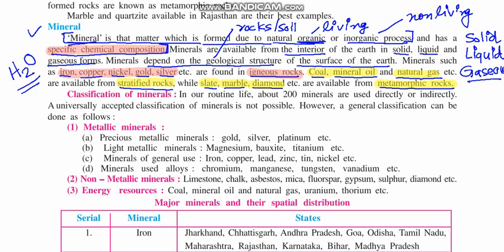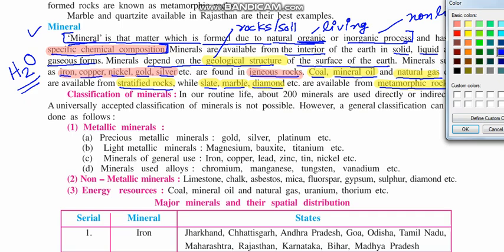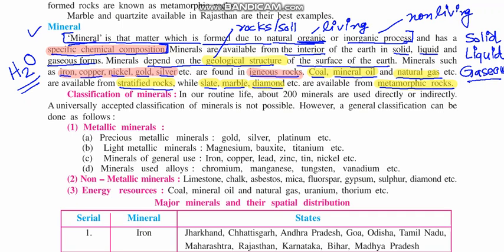So you can understand here that the geological structure of any place is very important for which kind of mineral is found there. The next topic is classification of minerals. How are minerals classified?